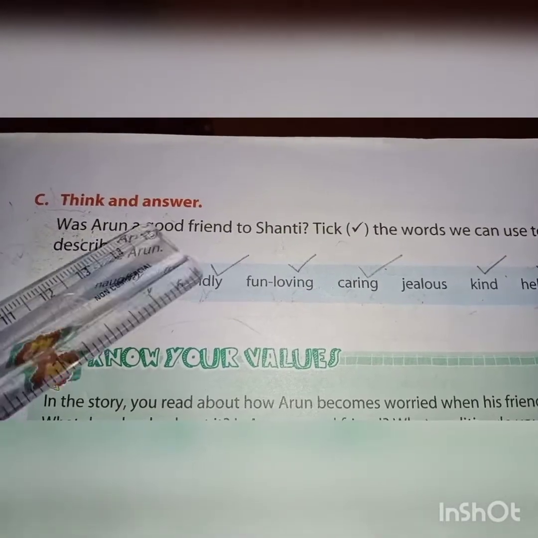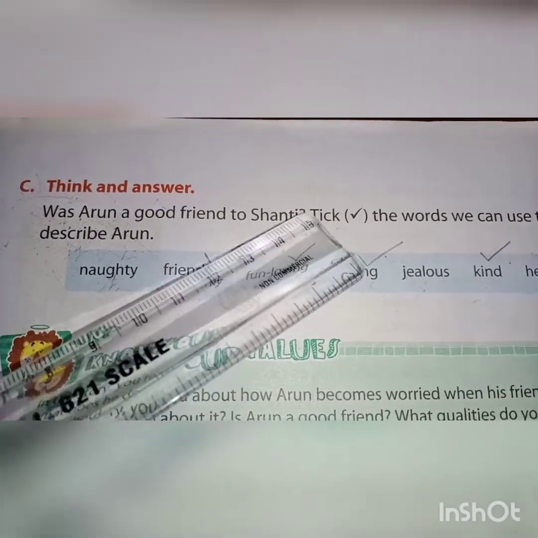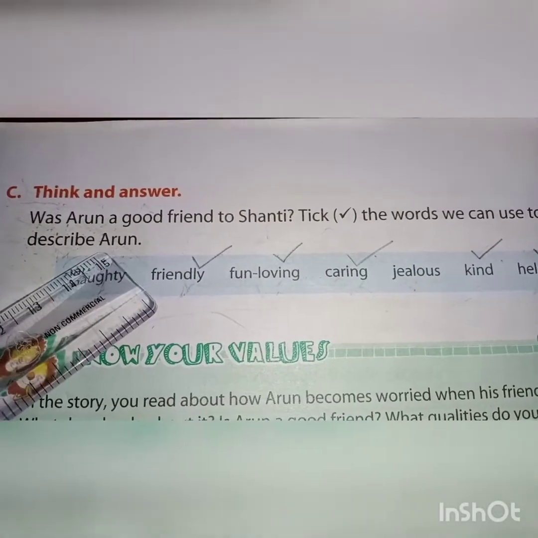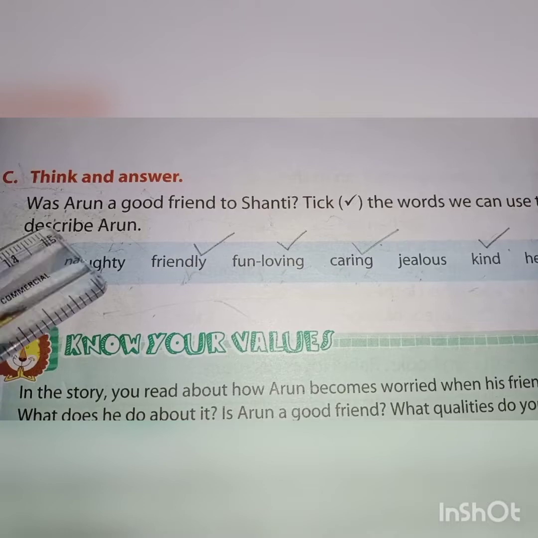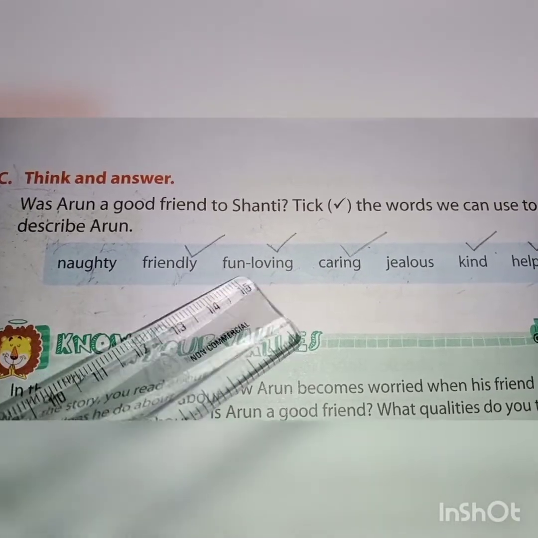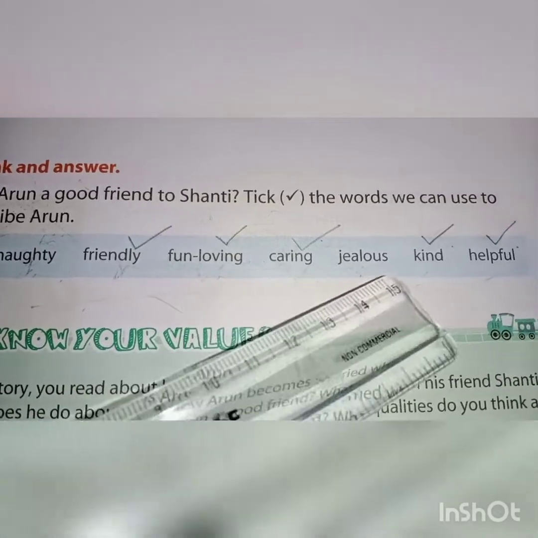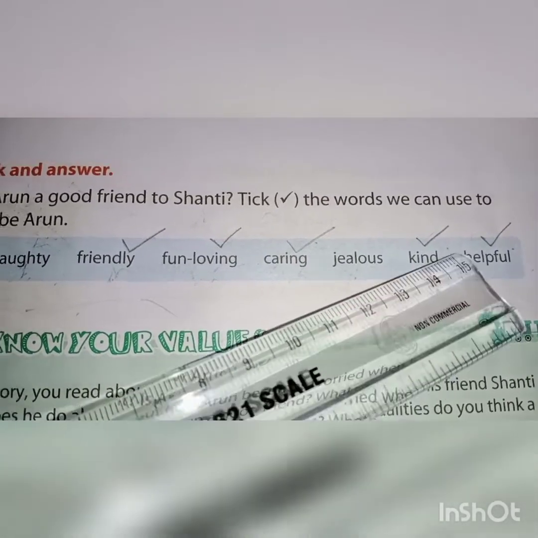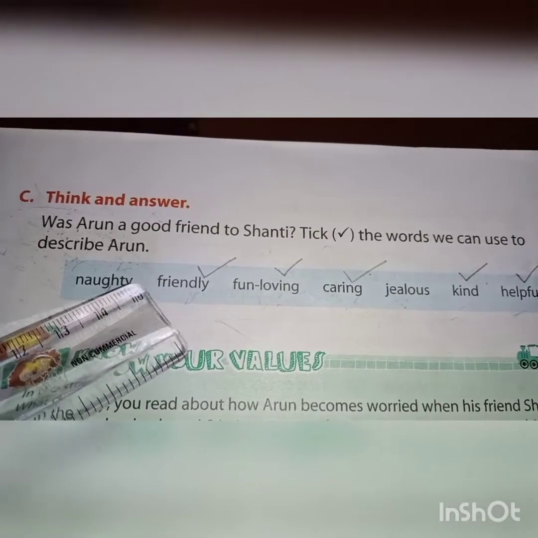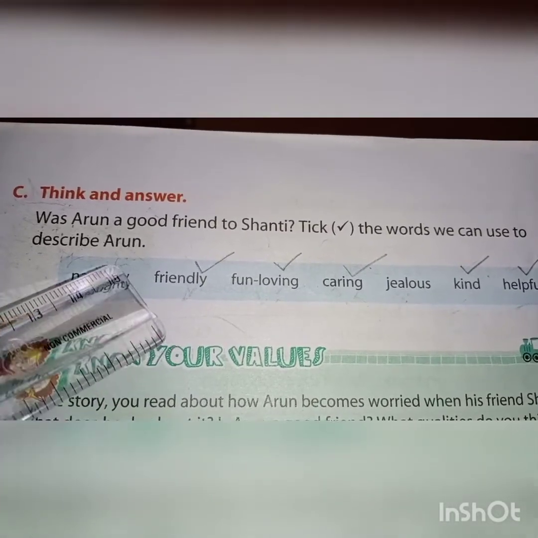Next activity C. Think and answer. Was Arun a good friend to Shanti? Tick the words we can use to describe Arun. What are the words we will use to describe Arun? Friendly is there, fun loving, caring, kind and helpful. You have to tick these words. Okay. Those who have not done it correctly, please do it.